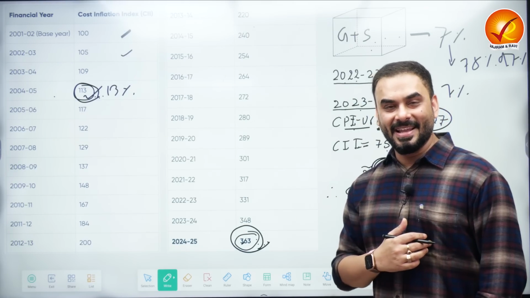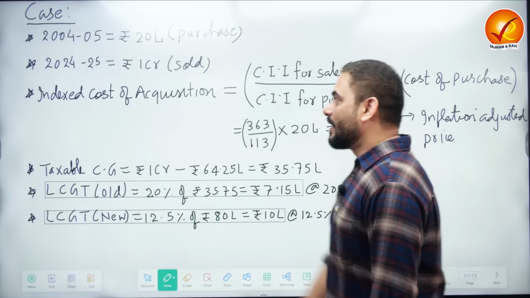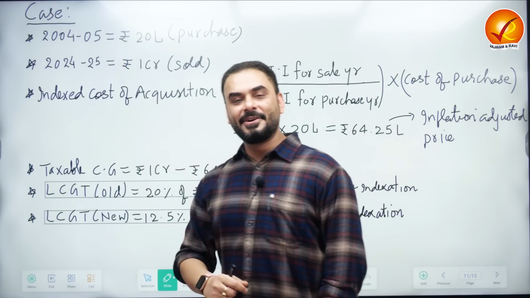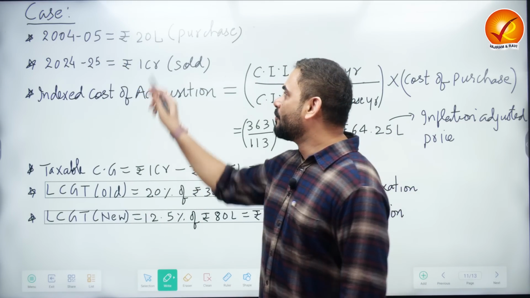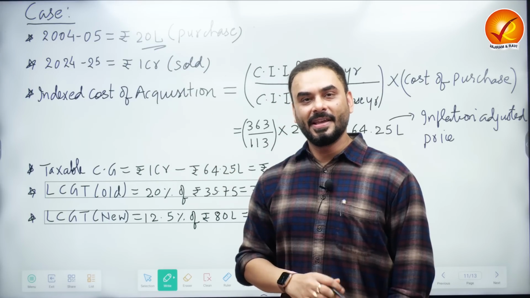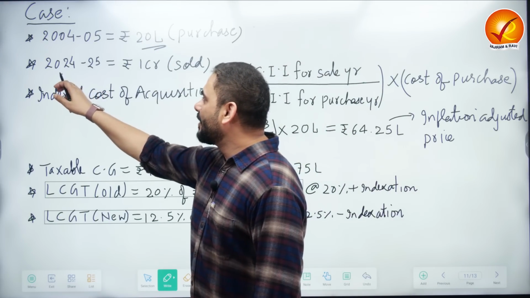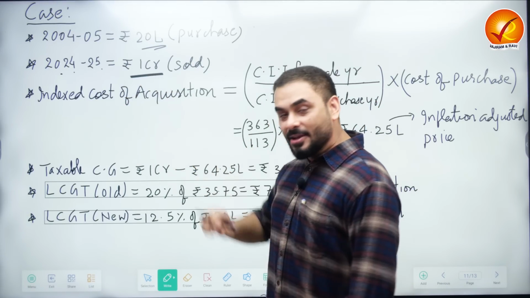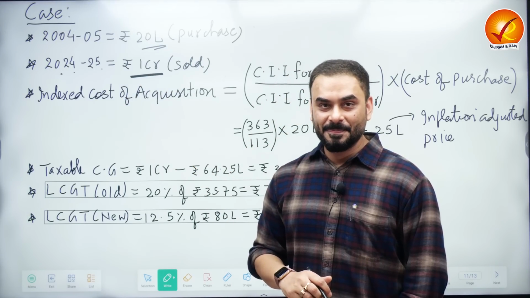Having understood this CII, let's go a little back. I'm taking another example. Suppose that in the year 2004-5 you purchased a house for 20 lakh rupees. Now in the year 2024-25, which is this year, you are planning to sell this house for 1 crore rupees.